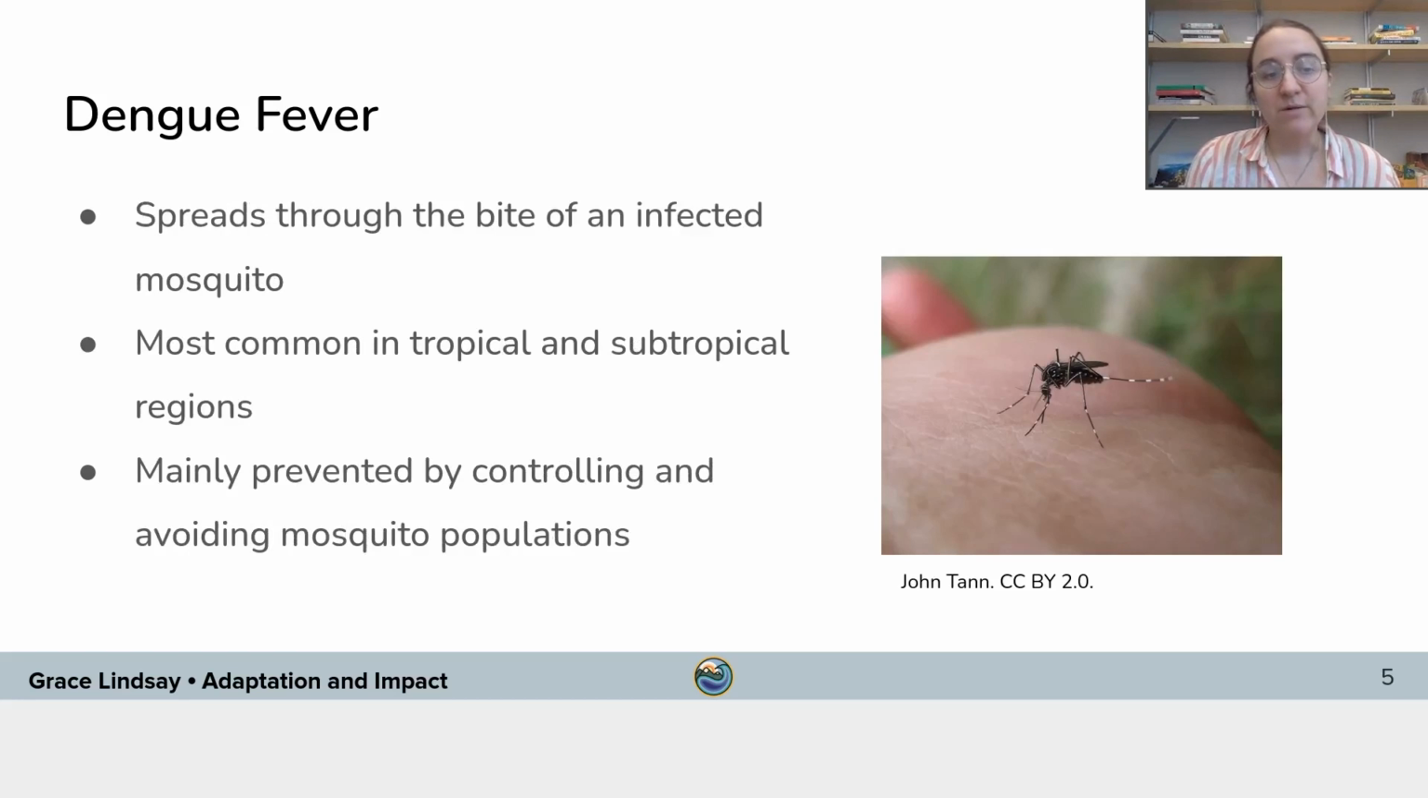Dengue fever spreads through the bite of an infected mosquito. It's most common in regions where mosquitoes are common, so tropical and subtropical regions. And there isn't really a cure directly for dengue fever, so it's mainly prevented by controlling and avoiding mosquito populations. So that's how it's currently controlled, but as you can expect, with climate change, it will become more of an